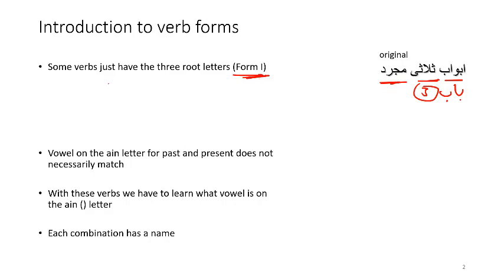With Form 1 verbs, we only have the three root letters in the past tense. So for example, we have the verb nazala. Now this only has the three root letters, the noon, za, lam.